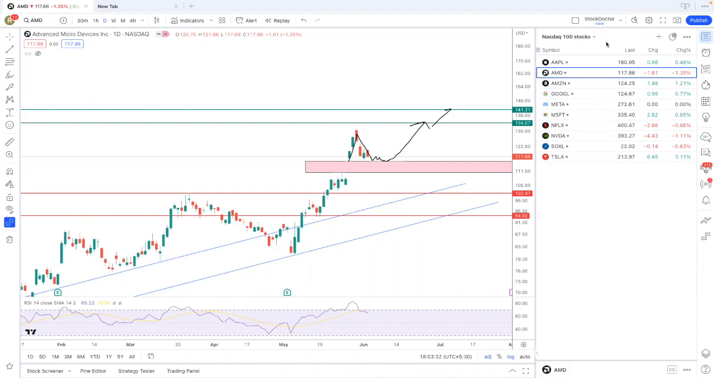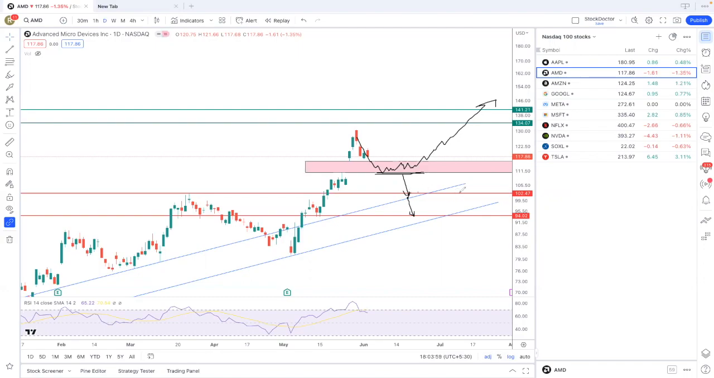So exactly the same thing happened. The stock came down, and if it comes in this zone and from here it stays and then starts going up, then we will get these numbers. Okay, 134 and 141. And where is the downside? Downside is below 111.